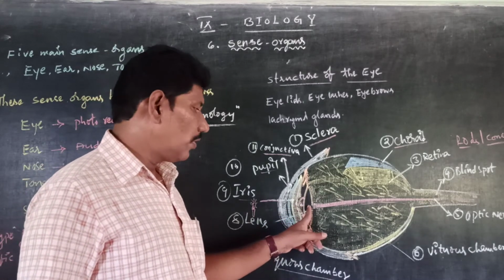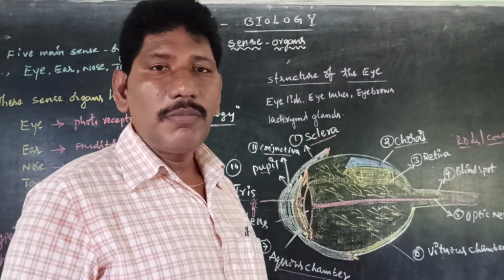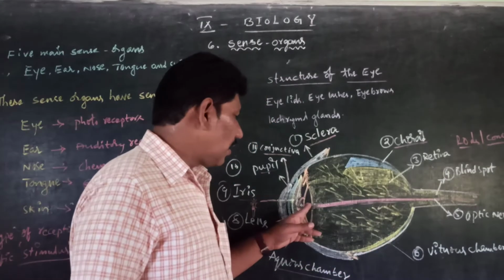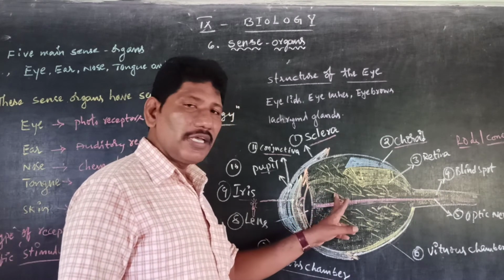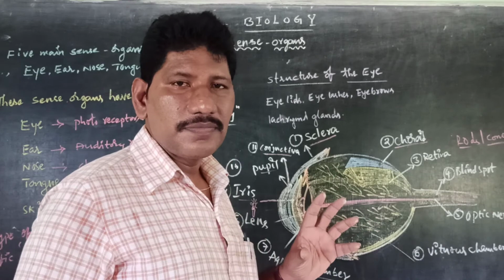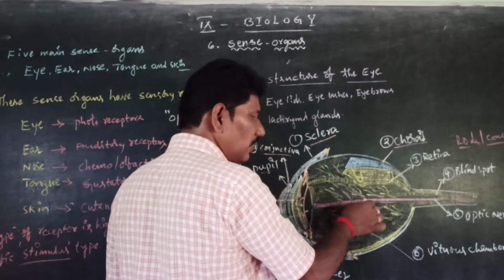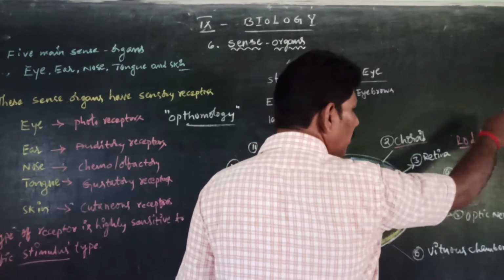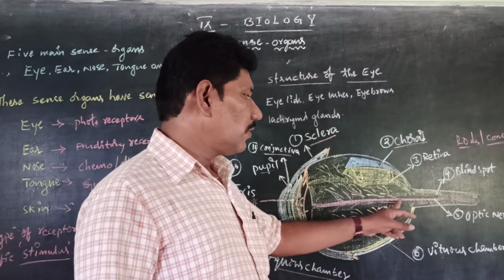Next, the biconvex lens. The light falls on the biconvex lens and forms an image that is not a real image; it is upside down. So the inverted image is formed by the biconvex lens. Then it goes to the retina. The retina has rod and cone shaped cells, so it transmits the information in the form of neural signals. The optic nerve carries it, crossing over to the brain. This is the pathway involved in the mechanism of eye functioning.